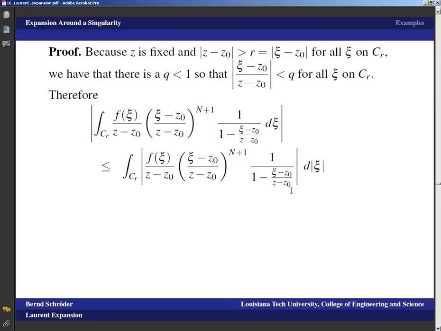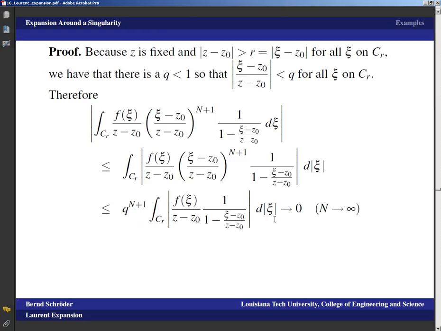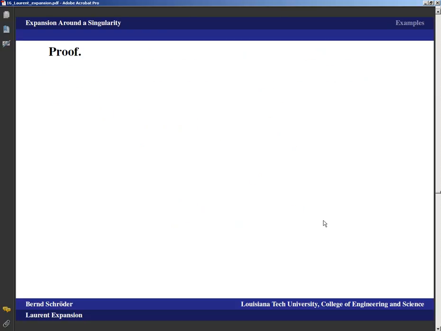And we have the absolute value inside now. We realize this is bounded by q to the n plus 1, and everything else just stays the same. And again, we realize this integral is just a number, and that number is independent of capital N, and we have a q smaller than 1 to the n plus 1, which means this whole thing goes to 0, because q to the n plus 1 goes to 0 as capital N goes to infinity.